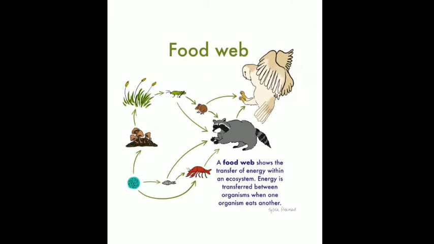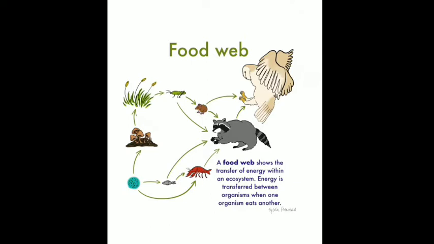Like you can see over here that the eagle has several alternatives if one of the alternatives is missing from the food web. It ensures better chances of survival to the organism in case of scarcity of food. So it shows the transfer of energy within an ecosystem.